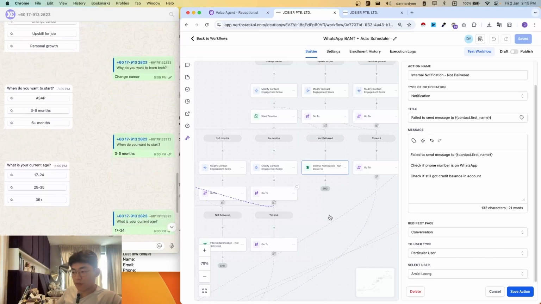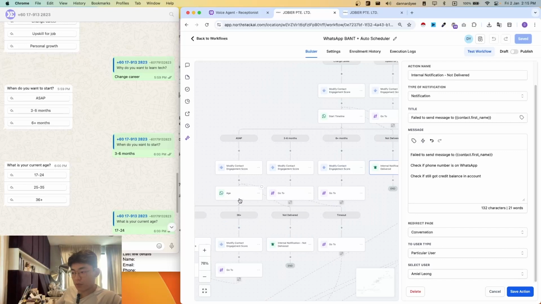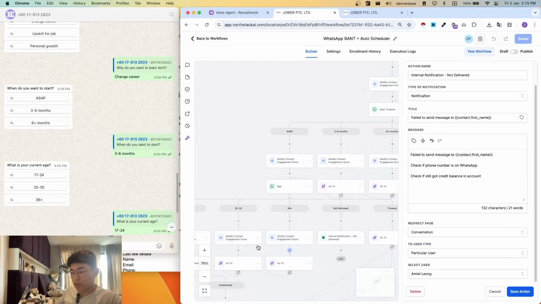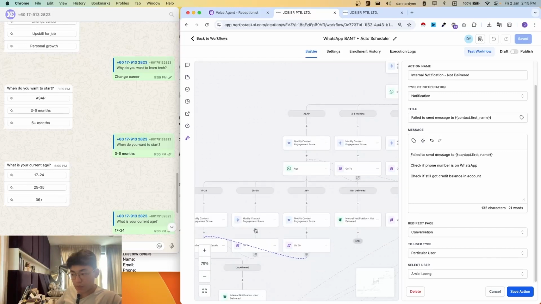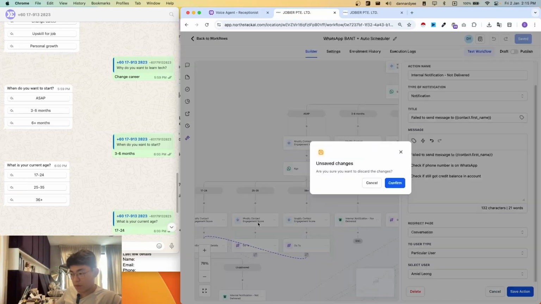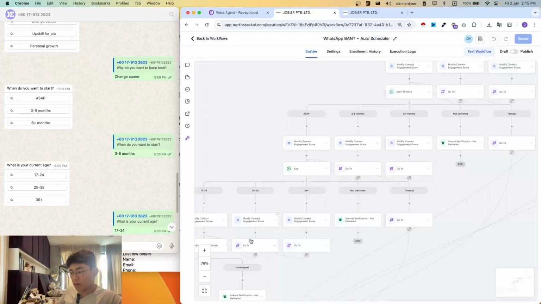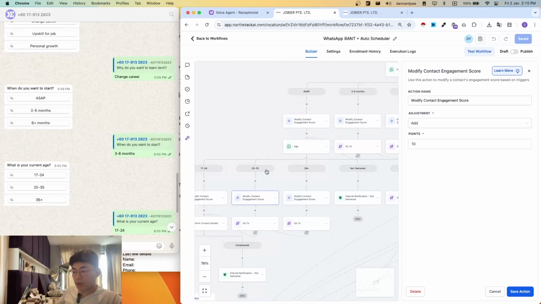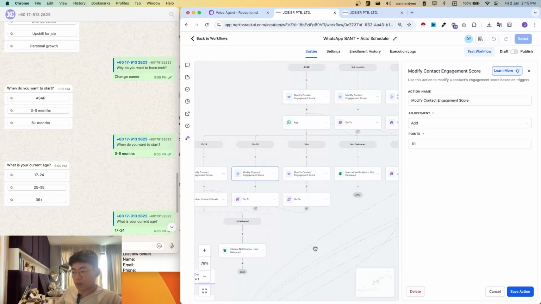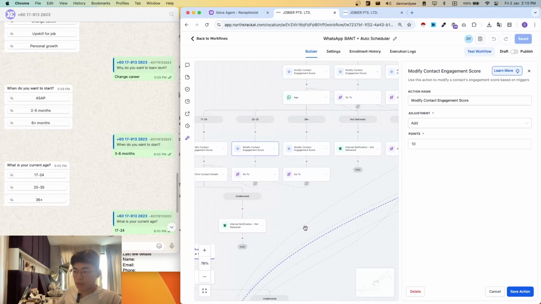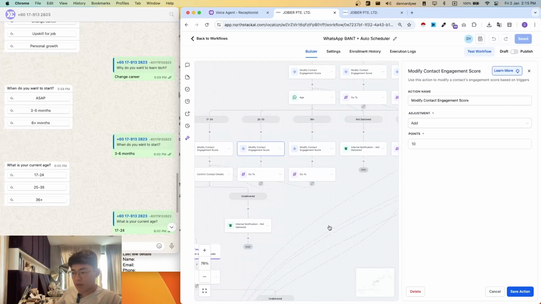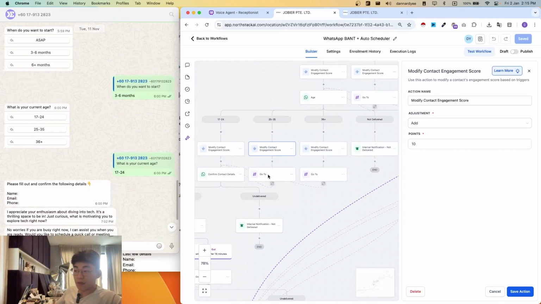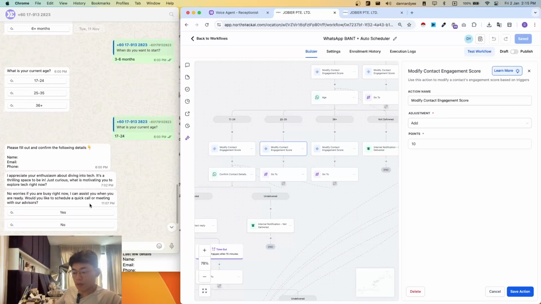Next, we then ask their age, right? So depending on their age, we also give them a different engagement score. For example, if they are in the age of 25 to 35, they have a higher engagement score because they are more likely to sign with us, right? Historically speaking, our students are mainly from this age, right?